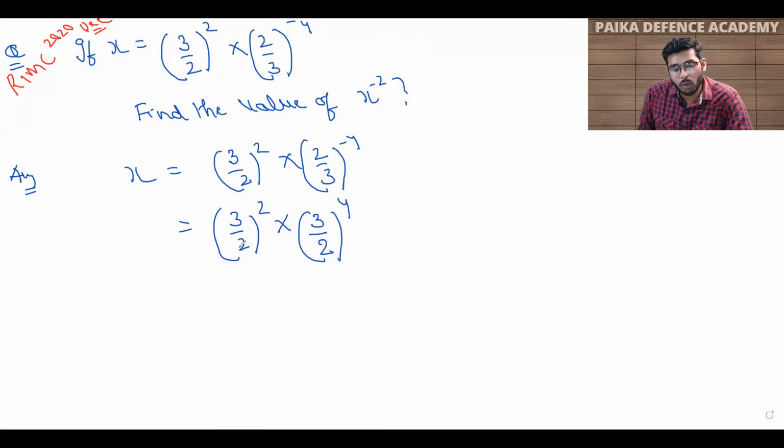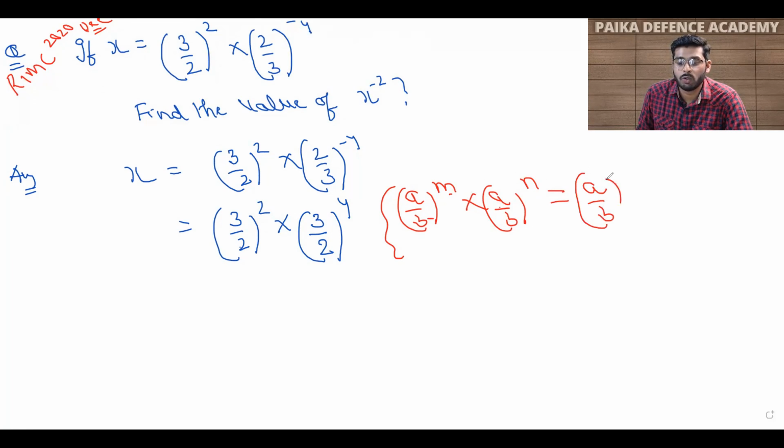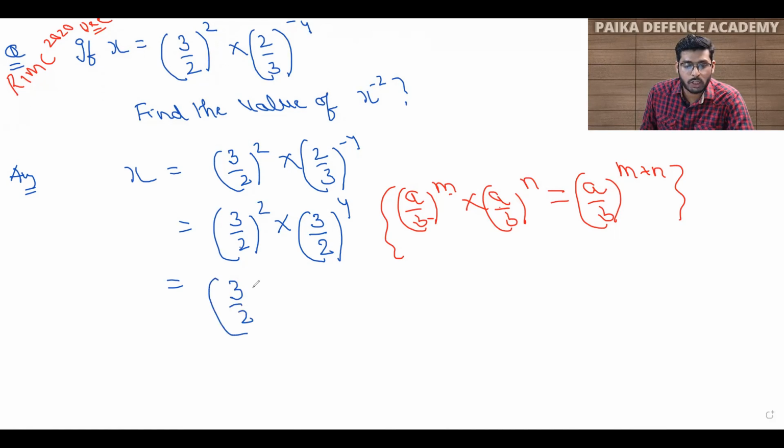Now students, you can see your base is the same. We have studied a rule that whenever the bases are the same, that is a upon b raised to power m into a upon b raised to power n, but the powers are different, in that case we do the sum of the powers. So in this case we will do the same thing. We get 3 by 2 raised to power 2 plus 4, that is 3 by 2 raised to power 6. But we have to find the value of x raised to power minus 2. So students, this is the value of x.